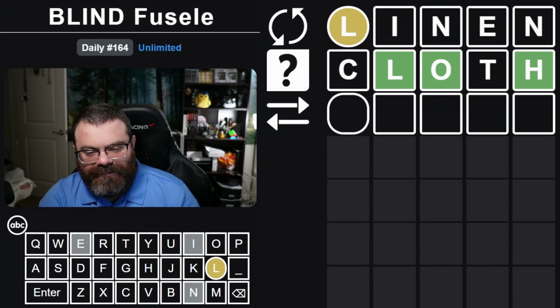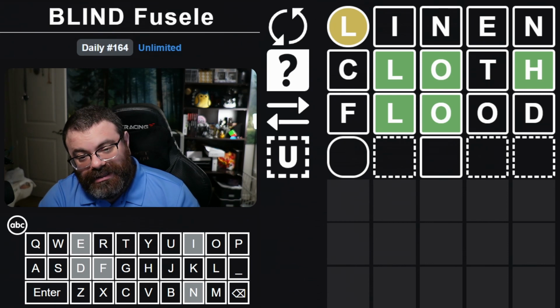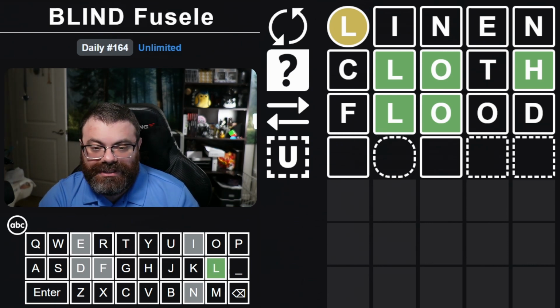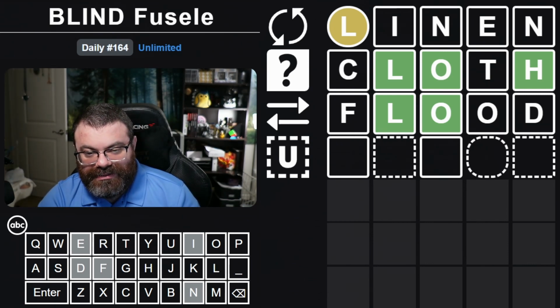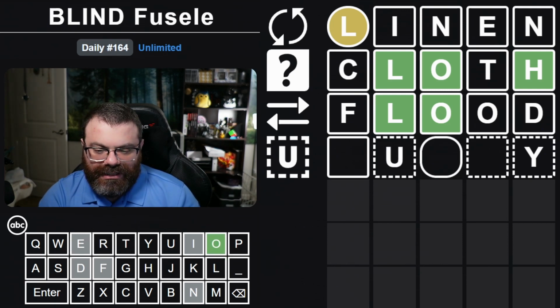I think we should do something like flood. Okay, so the lie is probably the H, unless it's a loth word or a CLO something like, I don't know, we have to use vowels here. So we're not going to get the answer on this one. Let's do a Y word, I guess. And let's put a, I can't end in UI, can I? I could put a U here.